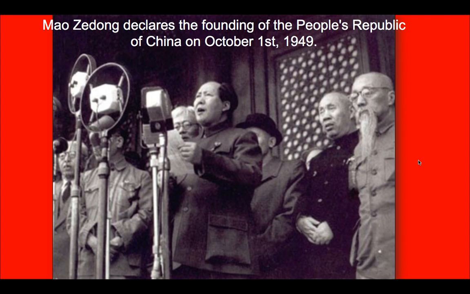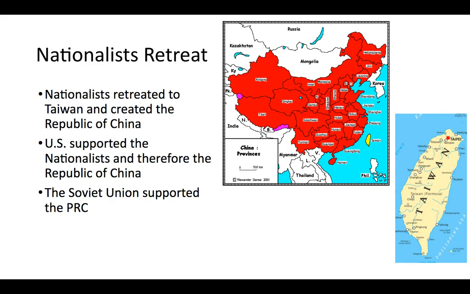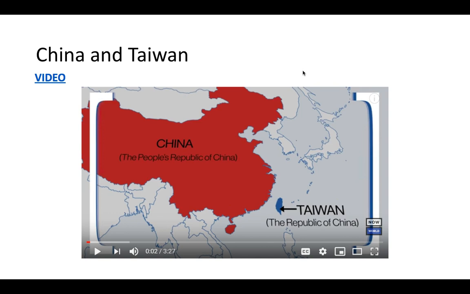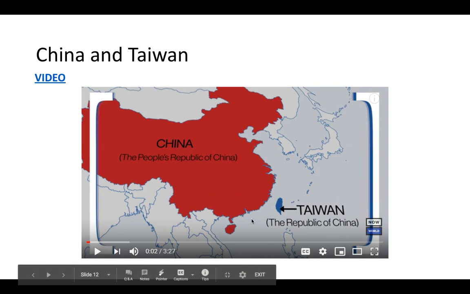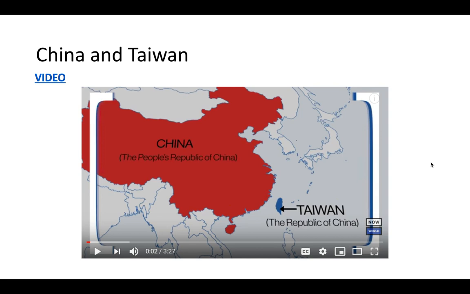Mao declares the founding of the People's Republic of China on October 1st, 1949. Nationalists flee, as I mentioned earlier, to the island of Taiwan. Taiwan claims to be a separate nation, but China, even today, does not recognize them as a separate nation. Here's another video you can click on to get more information about China and Taiwan and the relationship there.